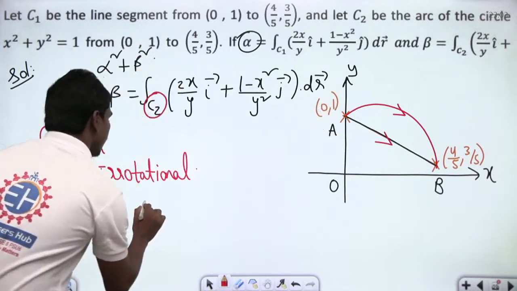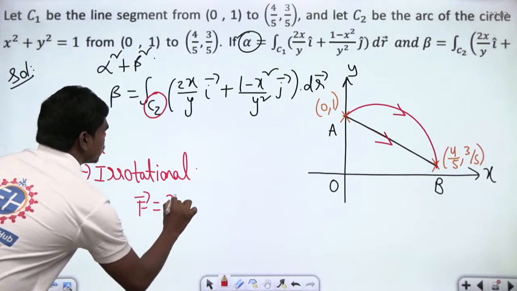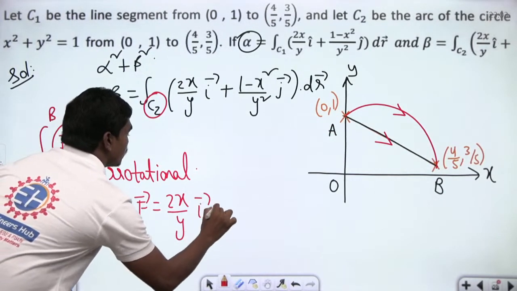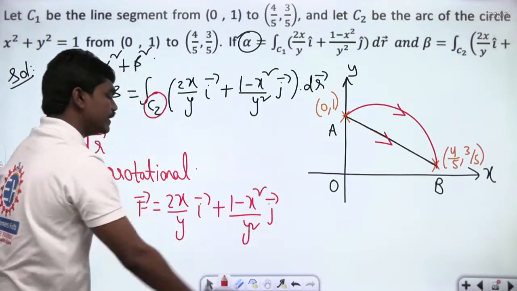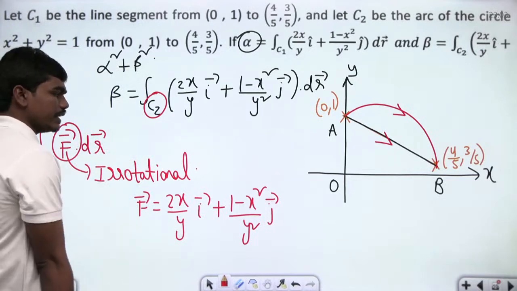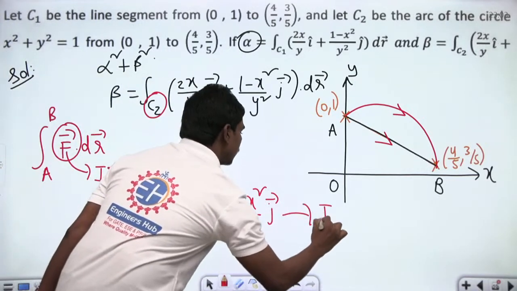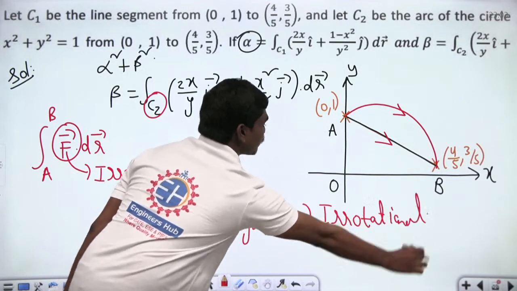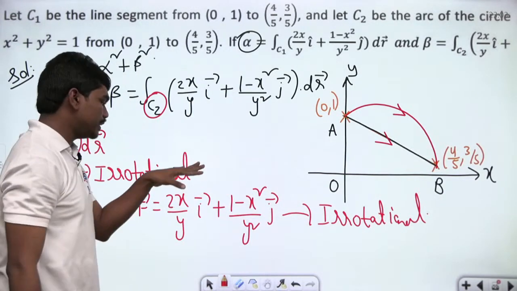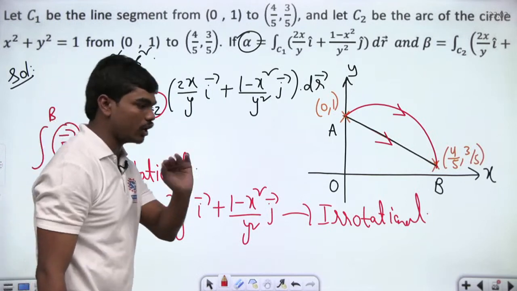If this vector f bar is equal to (2x/y) i bar plus ((1 minus x square)/y square) j bar, and if this is irrotational, then both these integrations alpha and beta have to be the same. So let us first find whether this vector point function is rotational or irrotational.